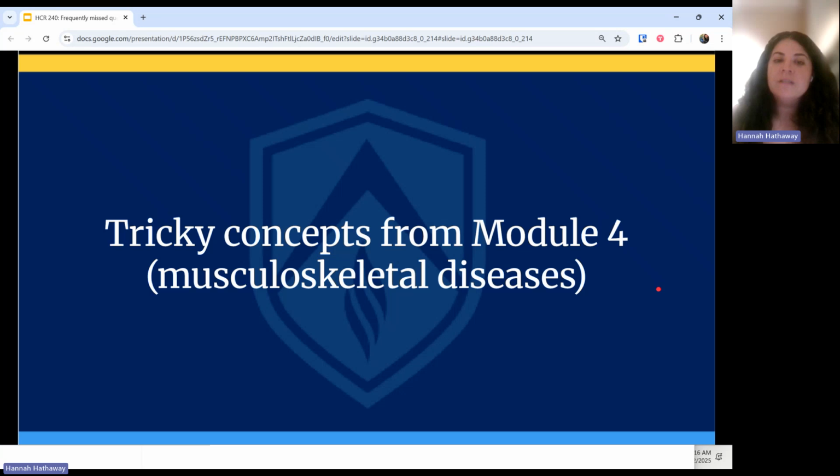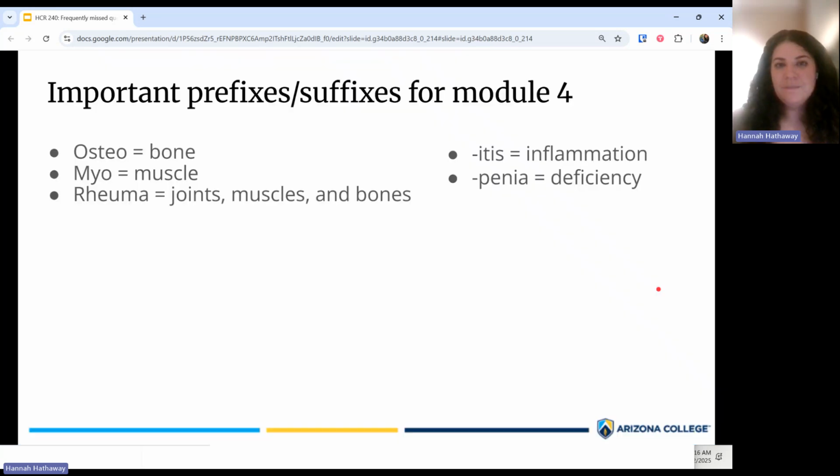Module 4, as you remember, is musculoskeletal diseases, so diseases involving the bones and the muscles. In this module, there are a lot of important vocab terms, especially prefixes and suffixes. And remember, this is how you use the terms themselves to give you clues. So, knowing these prefixes and suffixes is really important because it gives you those clues. Some of the ones from module 4 are things like osteo, that means bone, myo, that means muscle, and then rheuma is kind of this funky prefix.